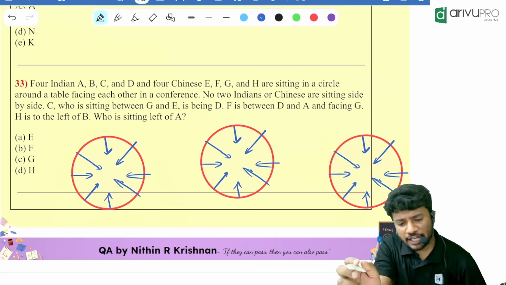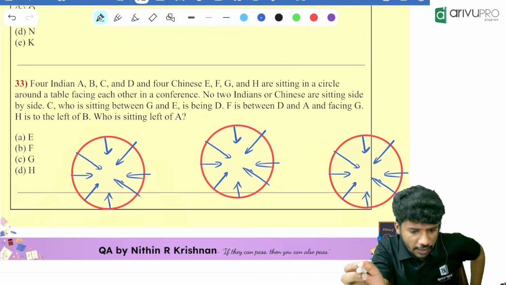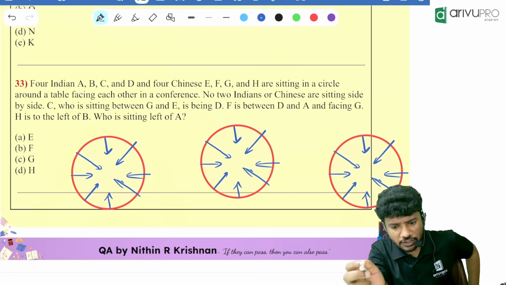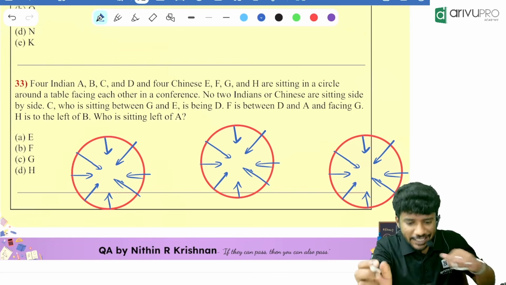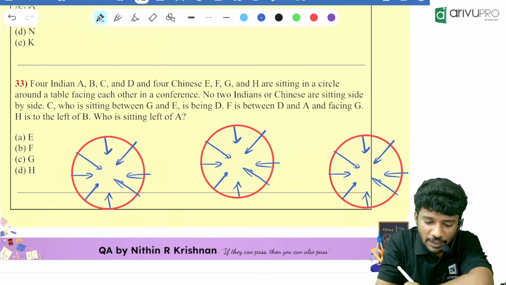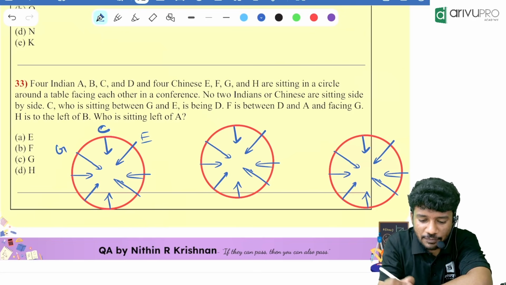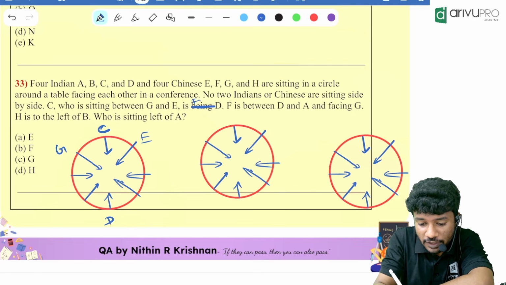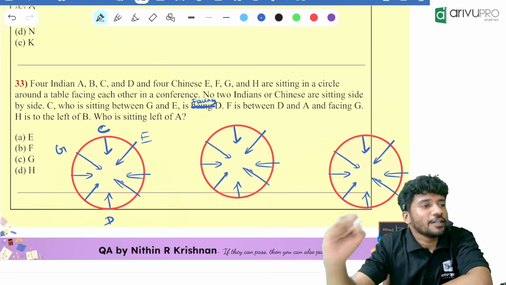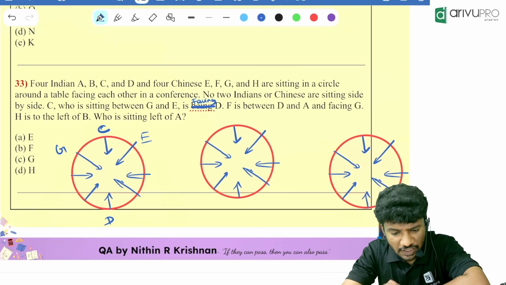4 Indians A, B, C, D and 4 Chinese E, F, G, H are sitting in a circle around a table facing each other in a conference. No Chinese and no Indians are sitting side by side. C is sitting between G and E, facing whom? D. It's not being down, it was facing. I think some people would have read it wrong. It is facing D. Okay.